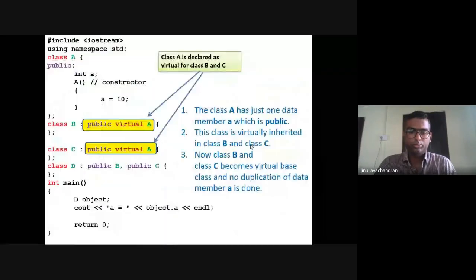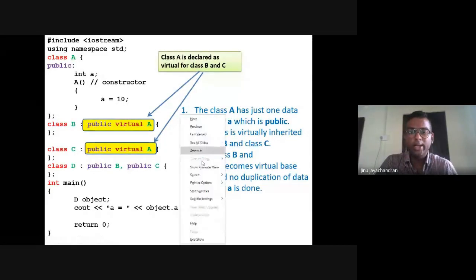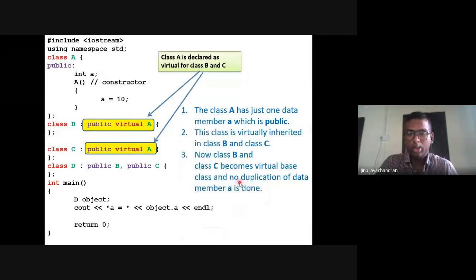Okay, coming back. Class A has just one data member, which is public. The class is virtually inherited in class B and class C, which is done by this.